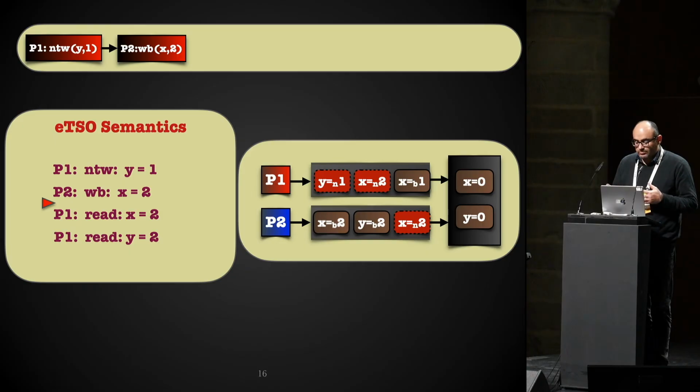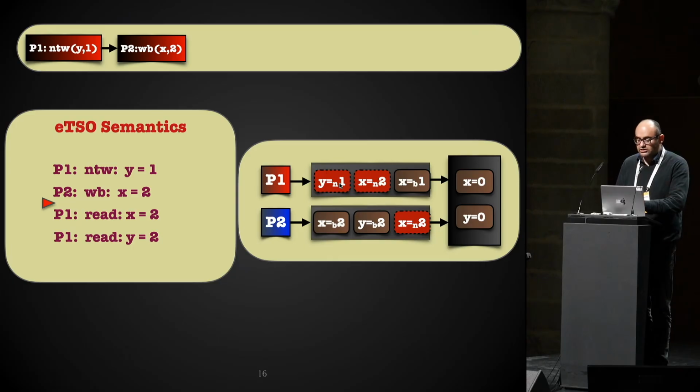Now, this is the difference between classical TSO and extended TSO, what we call eTSO here. For example, this NTW write, now it's not anymore a FIFO queue, how we update the memory. It's not first in, first out. But rather this one, this NTW, which is setting Y to 1, now can overtake any other write on a different variable.